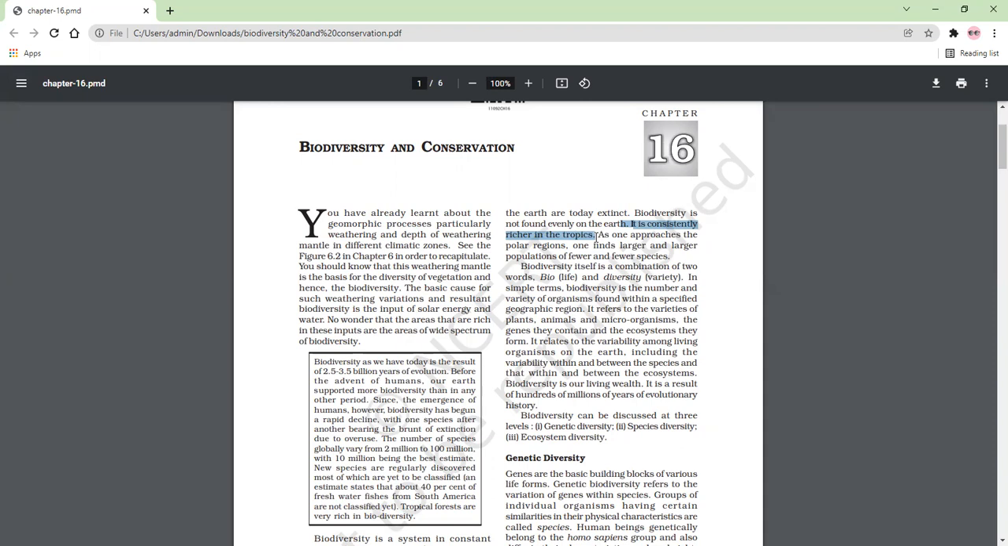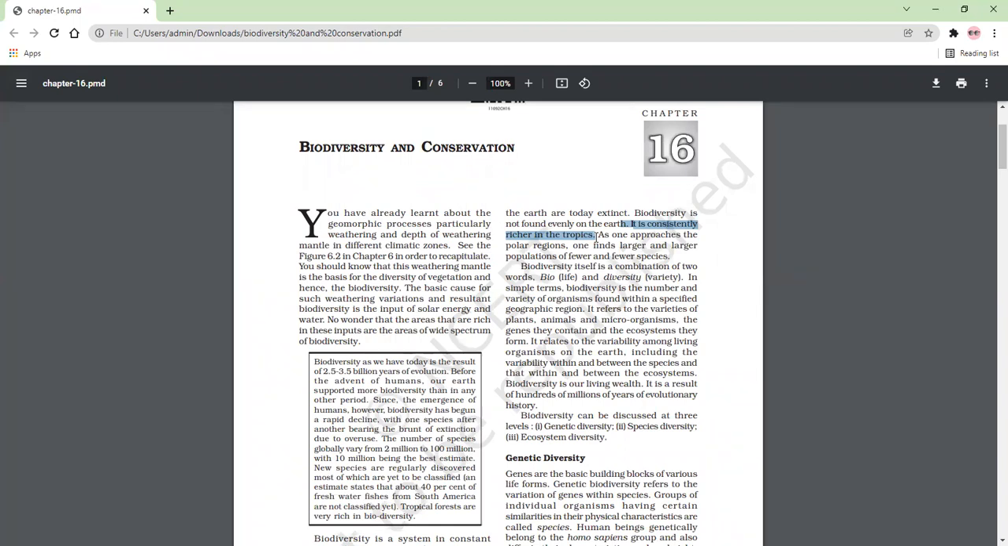As we all know, the tropics are the area which lies near the equator. The area in between 23.5 degrees north and south of the equator is the tropical area.